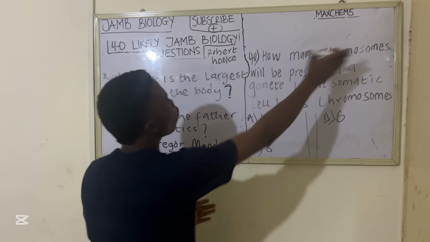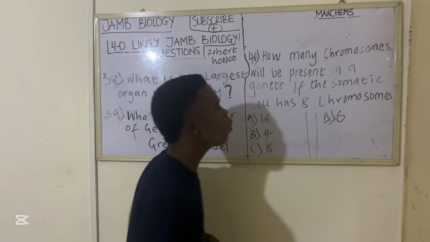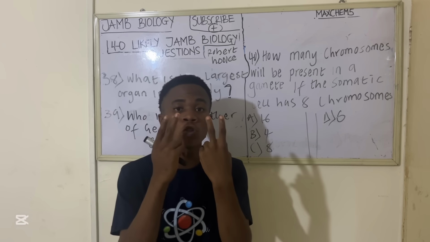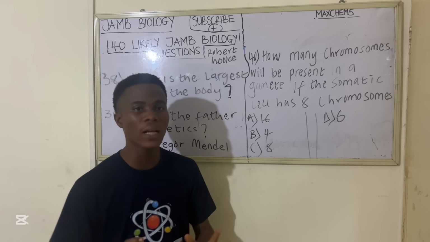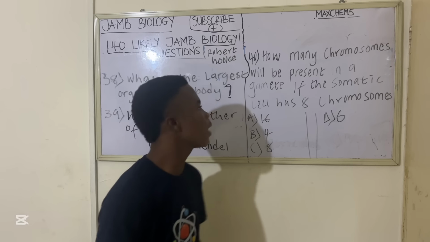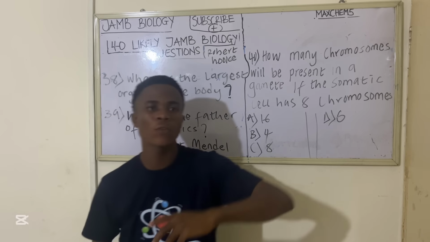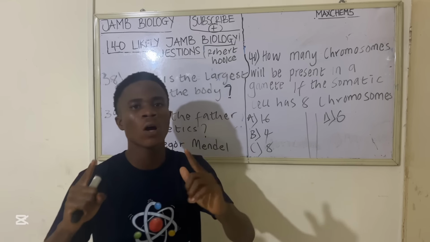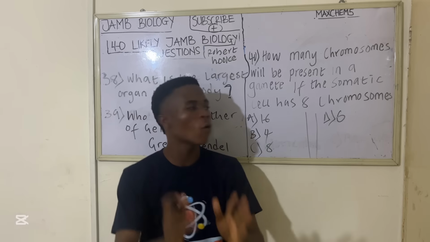So now, how many chromosomes will be present in a gamete if the somatic cell has 8 chromosomes? Now, somatic cells in nature appear in pairs, or what we call diploid. Do you understand? Diploid means they have 2 sets of chromosomes, one from the father, one from the mother. In the case of a gamete, it is just a haploid cell. So a gamete is half of the somatic cell. Haploid is 1 set of chromosomes.